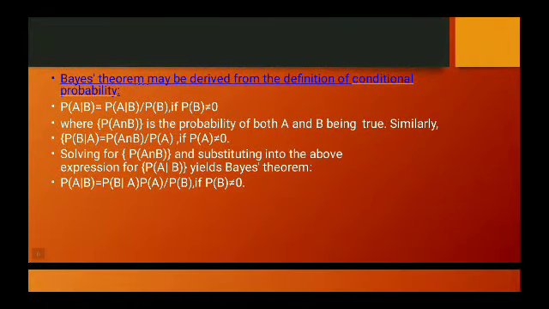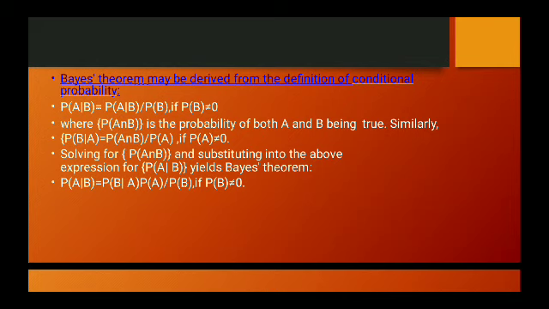Bayes theorem may be derived from the definition of conditional probability. P of A given B is equal to P of A intersection B divided by P of B, if P of B is not equal to 0, where P of A intersection B is the probability of both A and B being true. Similarly, P of B given A is equal to P of A intersection B divided by P of A, if P of A is not equal to 0.